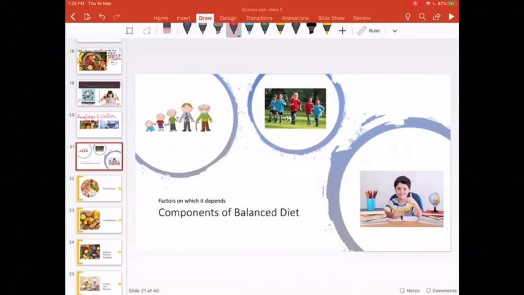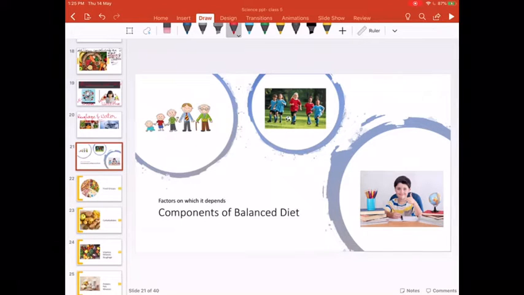Yes, students, this is a very good question that should strike your mind. You will see your elder brother or sister eating more than you. Your younger brother or sister is eating less carbohydrate, more protein. Your mother often asks you to drink milk twice a day. Why? Because a balanced diet depends on the person. It depends on various factors. It varies from person to person.